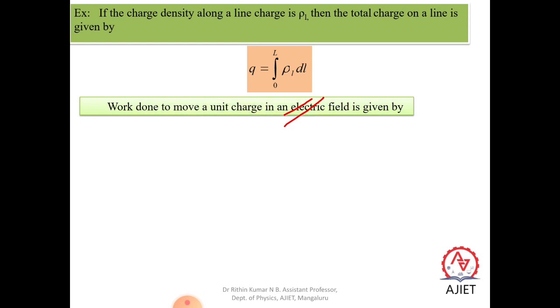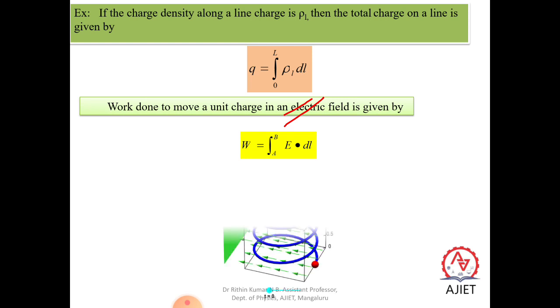The work done in moving a unit charge in an electric field is also given by W = ∫ from A to B of E · dl, again a line integral. Moving a unit positive charge from a point A to B, the work is given by W equal to the integral from A to B of E · dl.